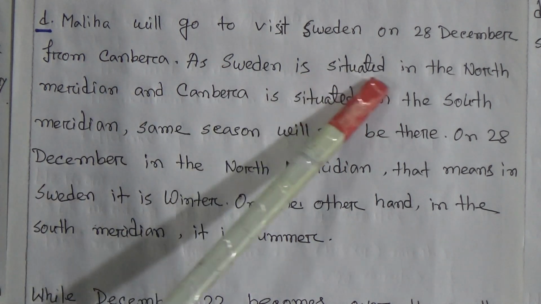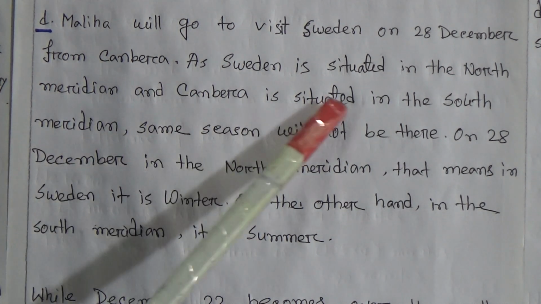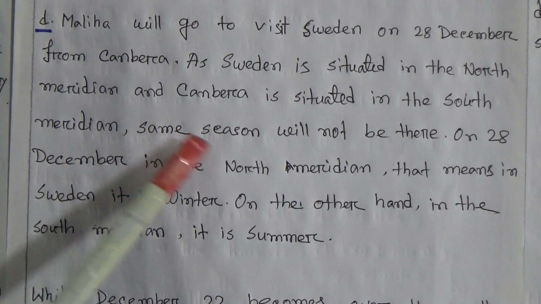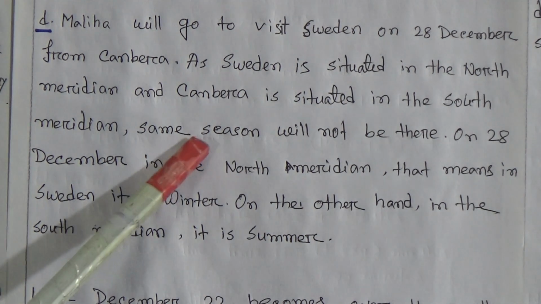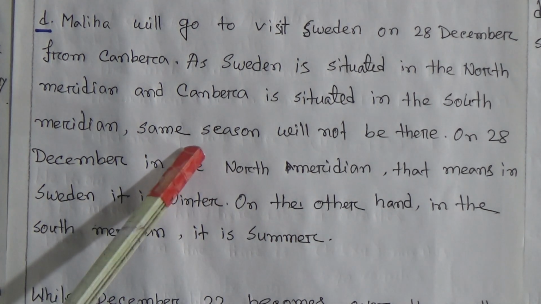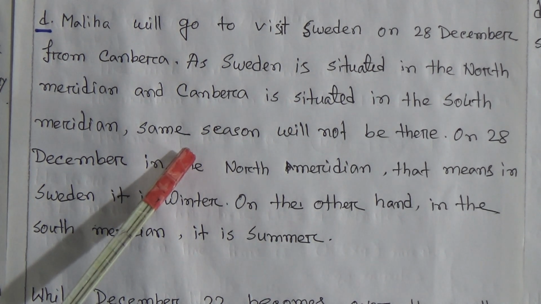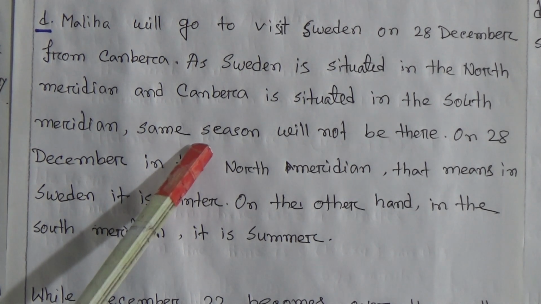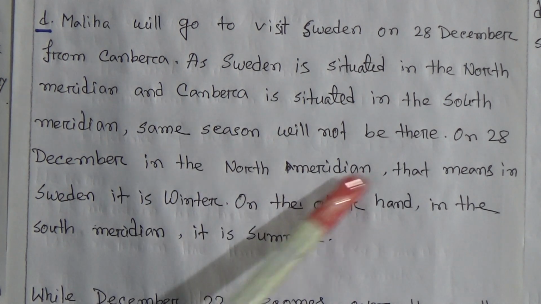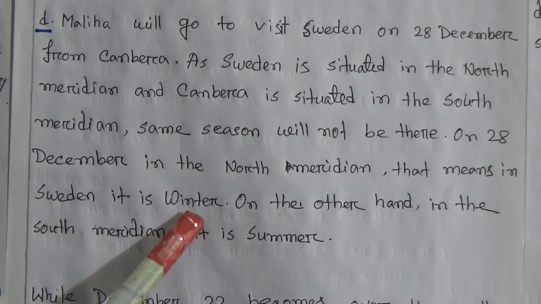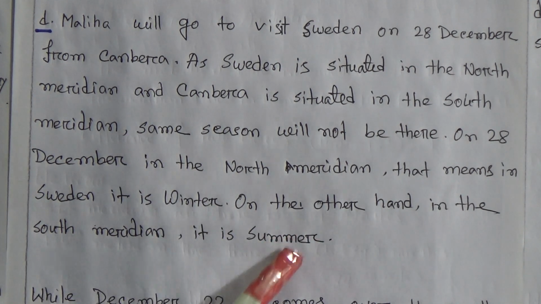As Sweden is situated in the north hemisphere and Canberra is situated in the south hemisphere, same season will not be there. That means they are living in opposite poles. Canberra is in the south and Sweden is in the north. On 28 December in the north hemisphere, that means in Sweden it's winter. On the other hand, in the south hemisphere it is summer.